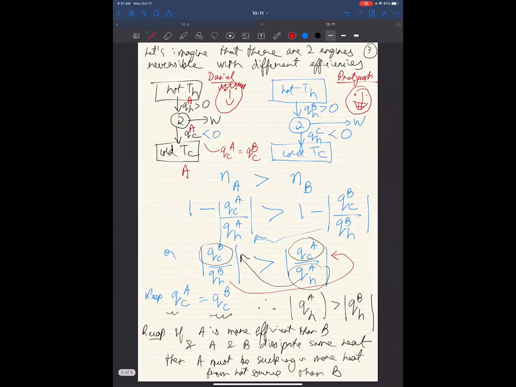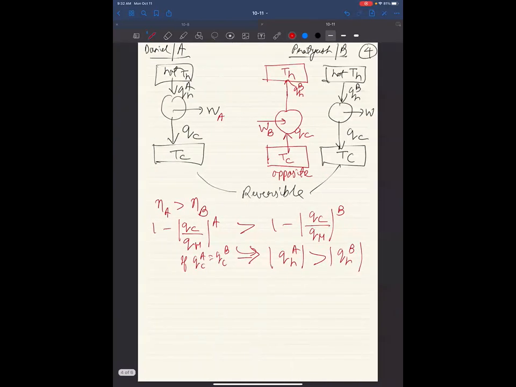Let's go back over here. I don't think so, because in this expression, this comes to the left side, right? QCB by QHB is more than QCA by QHA. QHA is more than QHB. Did I make a mistake here? No, you think about the minus sign. So let me write it down over here. Yeah, it's minus. Minus is everyone's nemesis. Minus is terrible.